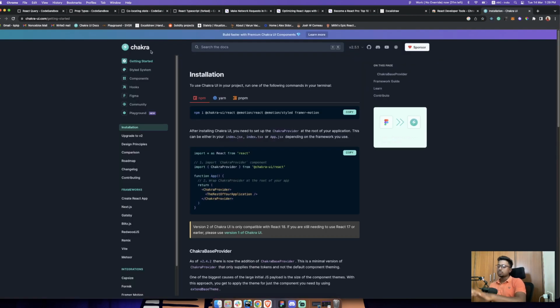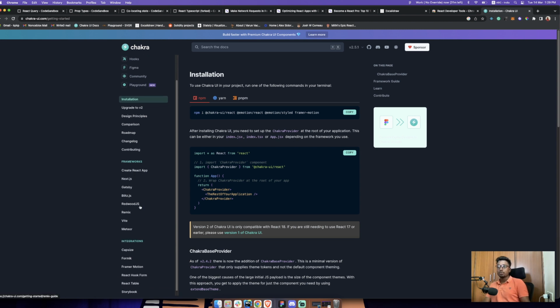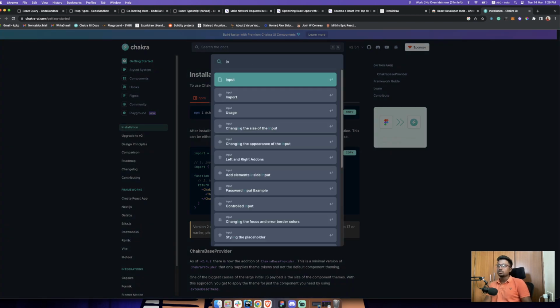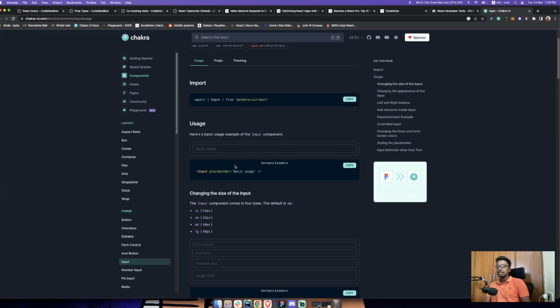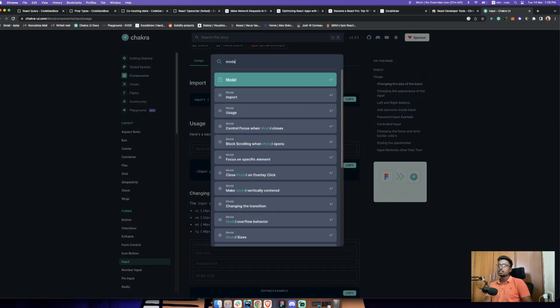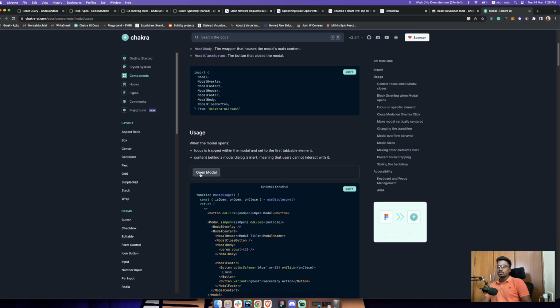It's one of the best that I've actually seen. It's very easy to use, and there's very little configuration, even compared to Tailwind. You can pass styles as props, and you get pre-built, amazing components from here as well. For example, if I go to input, you can see these are pre-built. Or if I want a modal, I can just search for modal, click on this, and you can see a pre-built component.